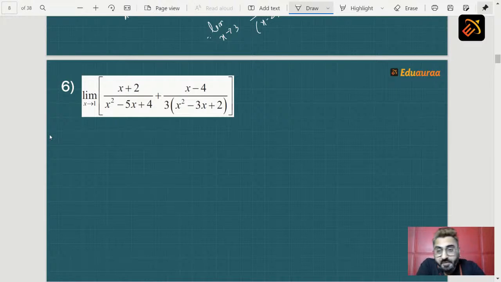It is a quadratic equation, we have to find factors. Which factor here is making the denominator 0? Write in your comment section. What will come? x minus 1. Yes, x minus 1 is the reason which is making your sum 0 in the denominator, which is making the limit not exist. So we need to remove it. How do we remove it? What is the first step?